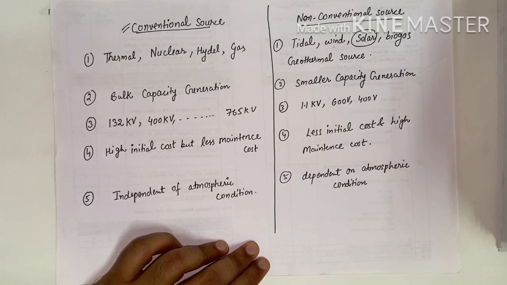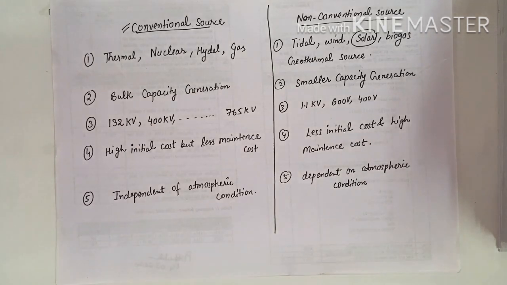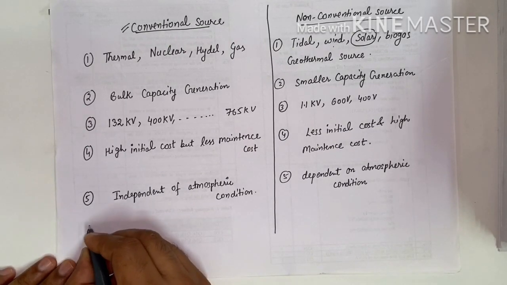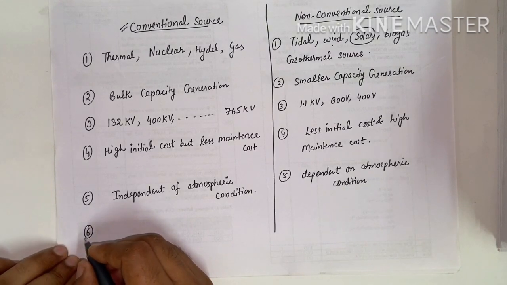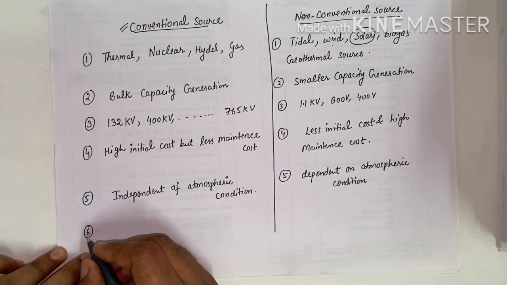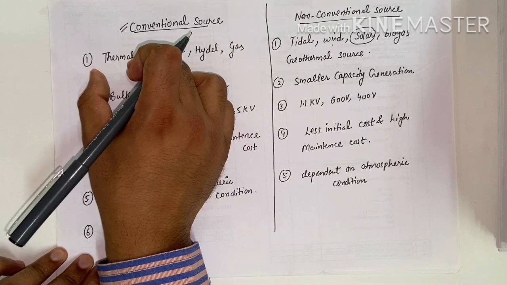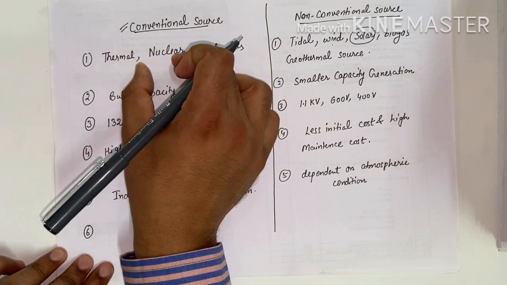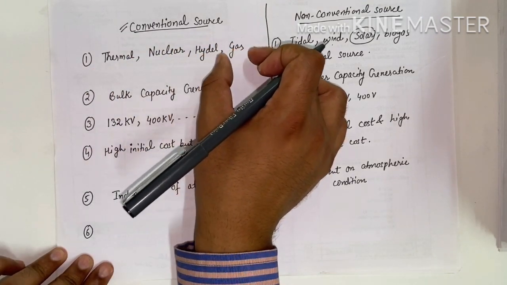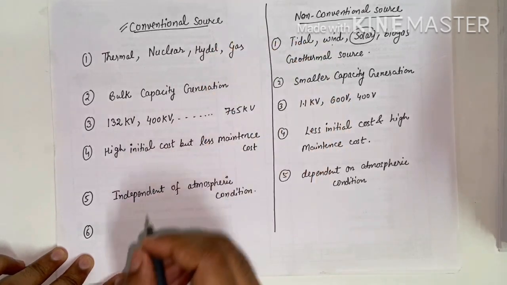Now we see another point: the conventional source acts as a base load plant. Actually, thermal power plant, nuclear power plant, hydro power plant and gas power plant are used on base load.